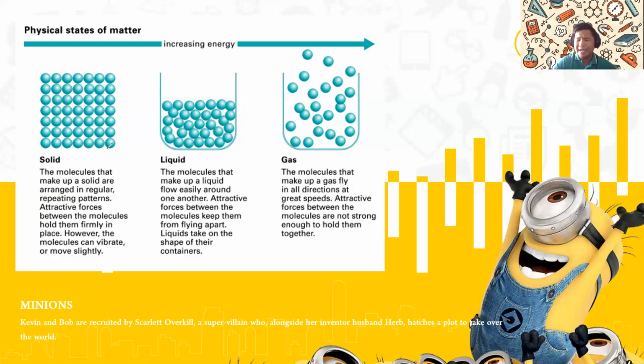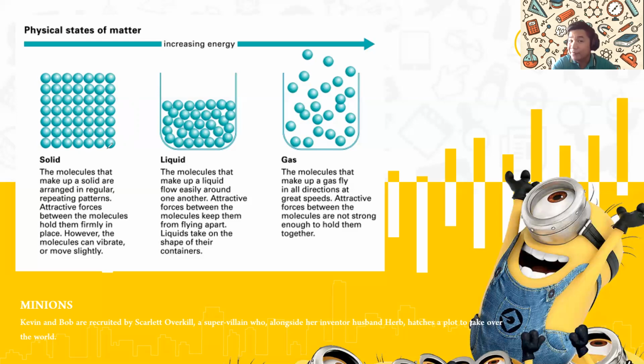Now let's talk about liquids. Liquids have some similarities with solids. They have fixed weight, meaning they weigh the same. The only difference is that solids have fixed shape, while liquids do not.